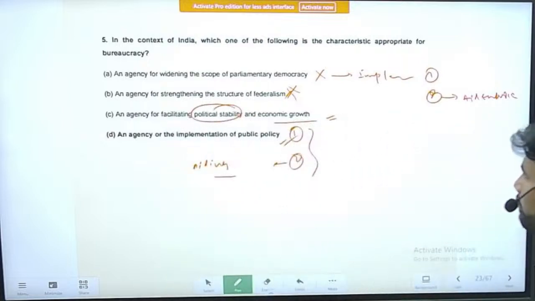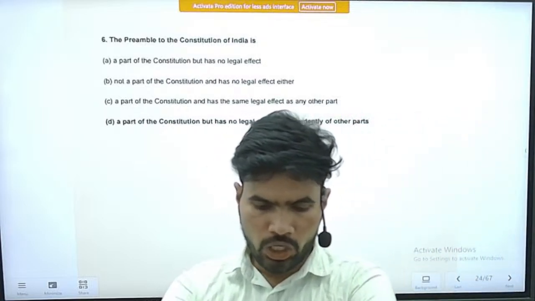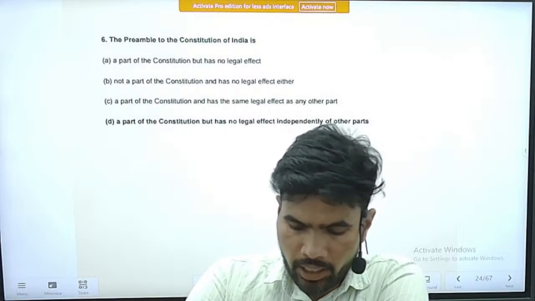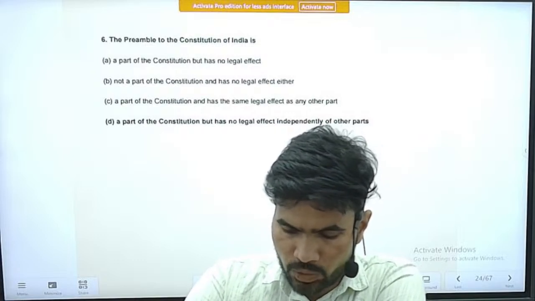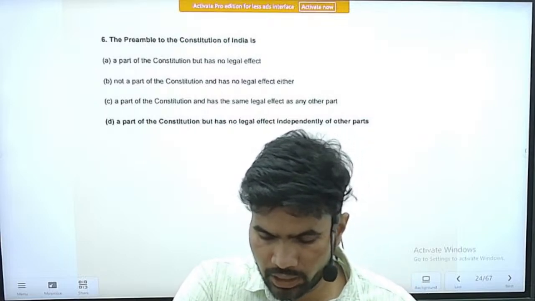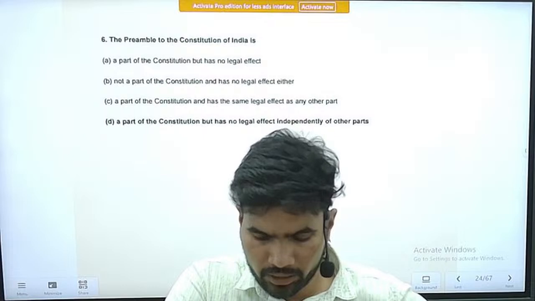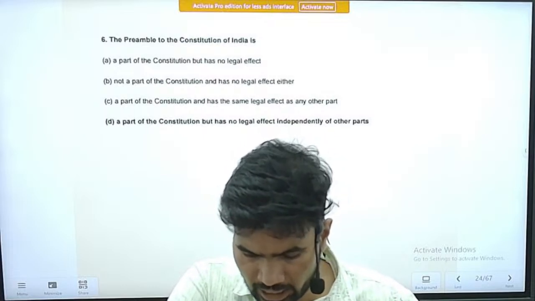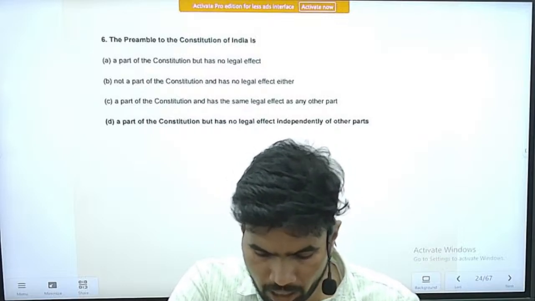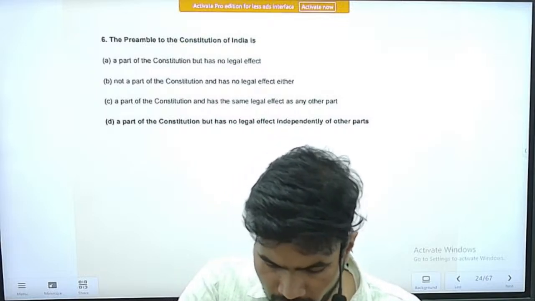So these are the basic duties of the bureaucracy. Right. Next question, question number 6. It is about the preamble. The preamble to the Constitution of India is: option A, a part of the Constitution but has no legal effect. Option B, not a part of the Constitution and has no legal effect either. Option C, a part of the Constitution and has the same legal effect as any other part. Option D, a part of the Constitution but has no legal effect independently of other parts.